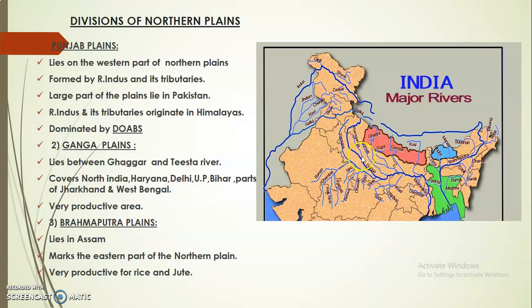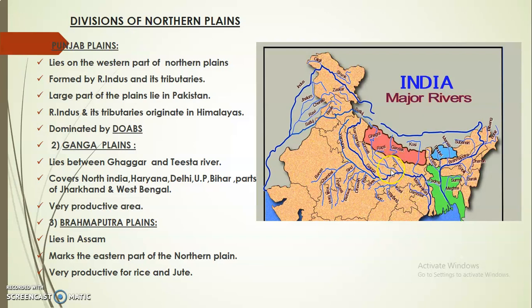Now this region is a very productive area, agriculturally very fertile plains because it is covered by river Ganga and its tributaries, which keep on depositing silt in this region. And there are different states covered by this region. They are Haryana, Delhi, UP, then Bihar, parts of Jharkhand and West Bengal.